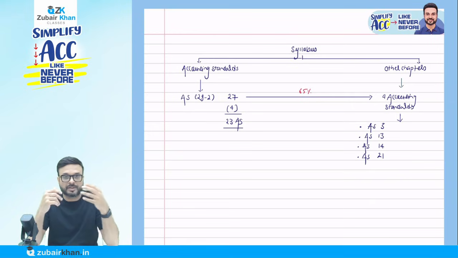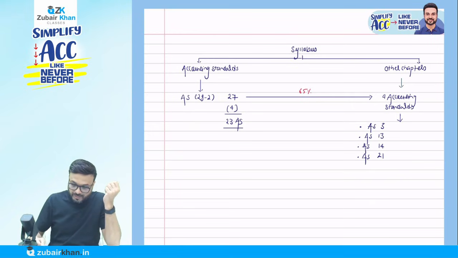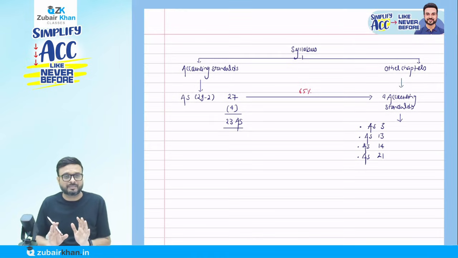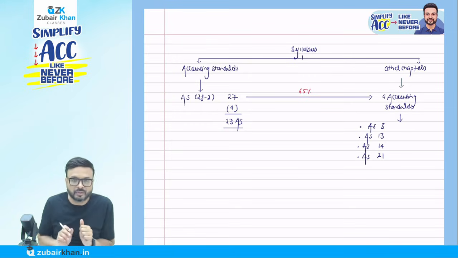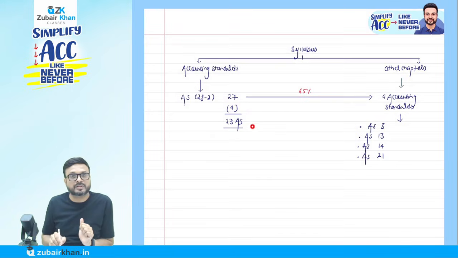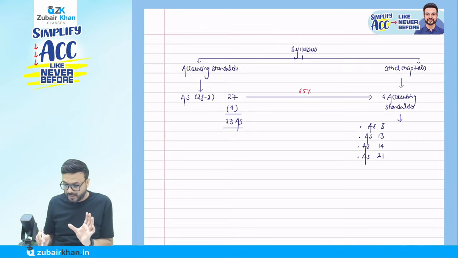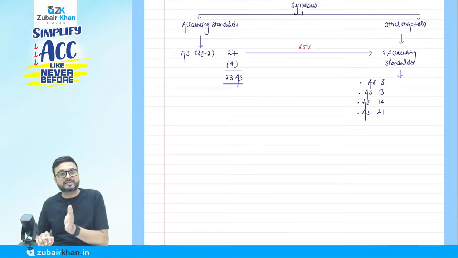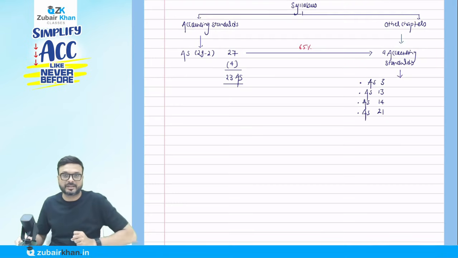It's a full-fledged chapter. Here the questions are lengthy, while in the other 27 accounting standards the questions are not that lengthy, they are small. Individual questions generally come for 7 marks, but here an individual question might come for 14 marks. Don't worry, I will tell you the examination pattern, how many questions will come in examination and all that.